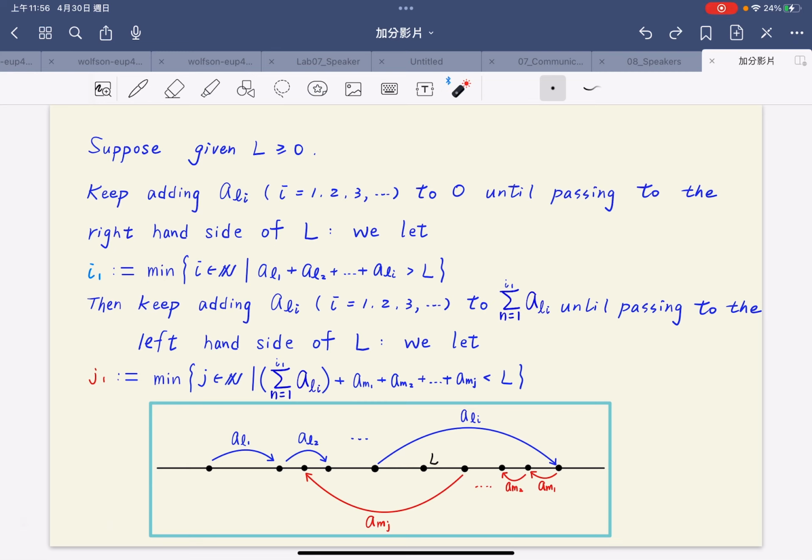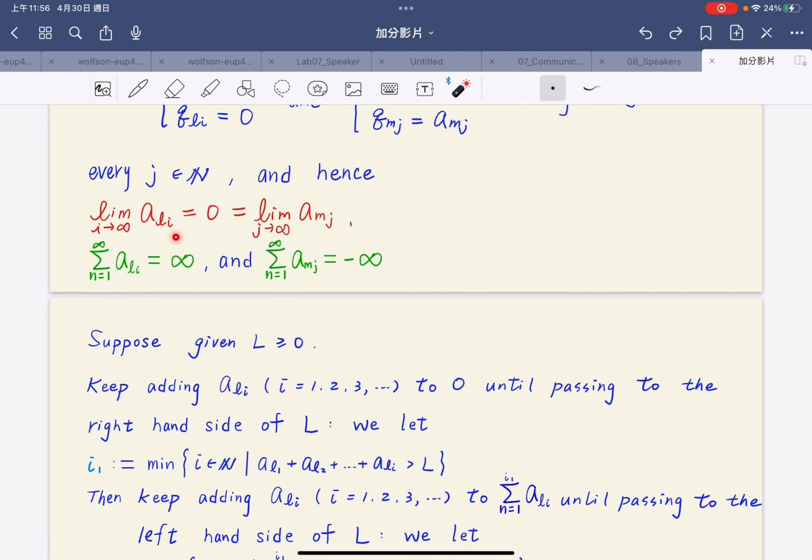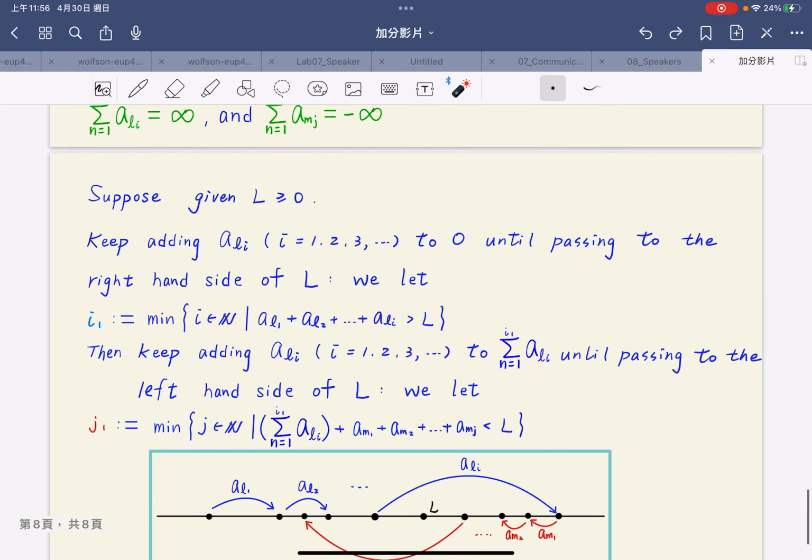Once we pass to the right-hand side of L, we start to add a_{n_j} to the current value until it passes through the left-hand side of L. We do this continuously, but we know that the limits of a_{l_i} and a_{n_j} are 0.